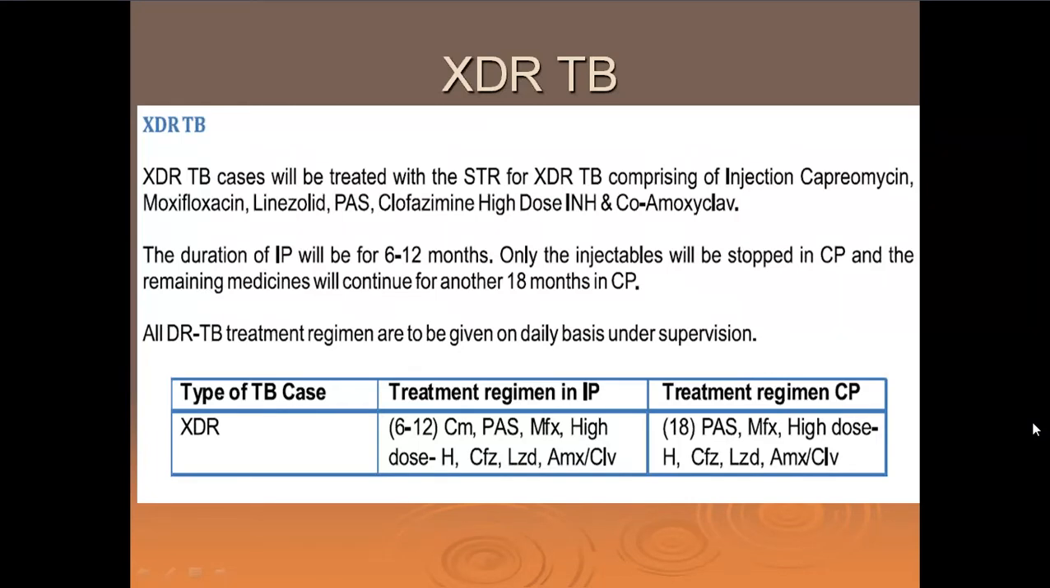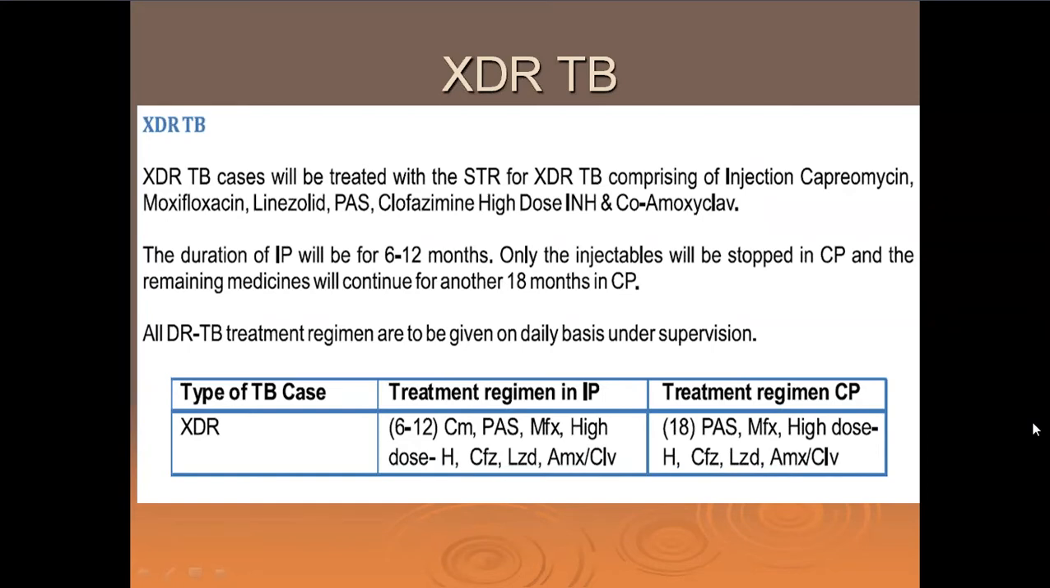6 to 12 months. It is not 6 to 9. Right? And we have drugs like capreomycin, moxifloxacin, linezolid. I also can't tell them so quickly. We have drugs like PAS, clofazimine, and we have high-dose INH and co-amoxiclav. Just see, so many antibiotics, right? 1, 2, 3, 4, 5, 6, again 7 drugs, for 6 to 12 months of XDR IP.